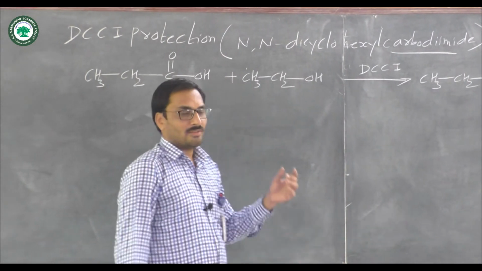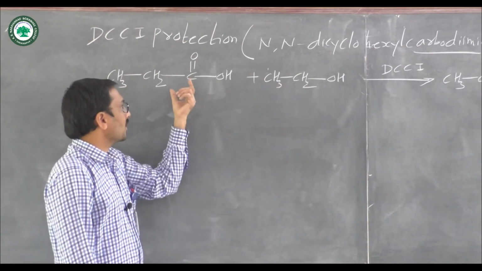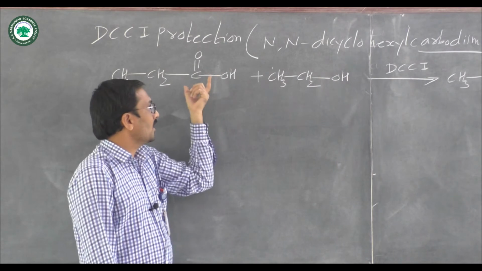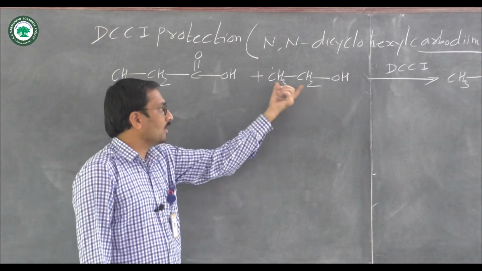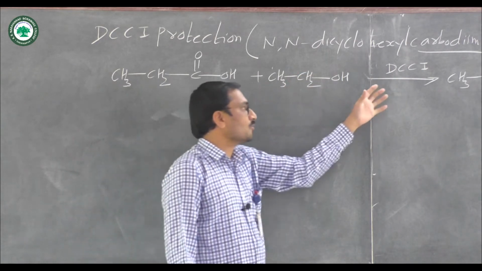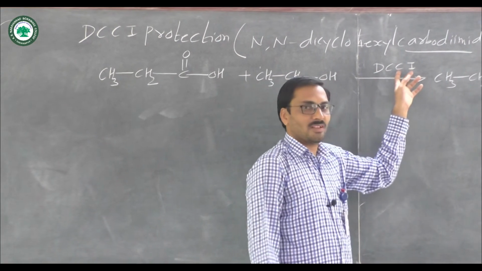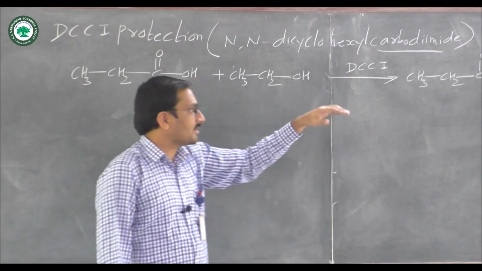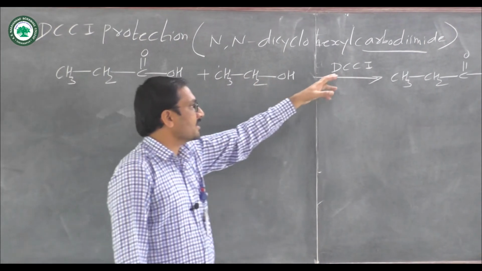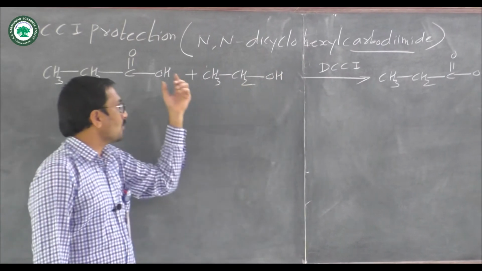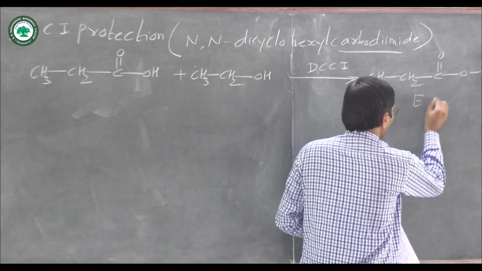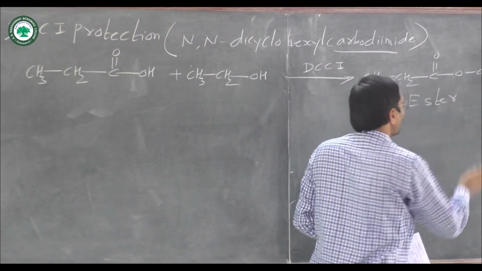Here we take an example of a carboxylic acid and an alcohol, and these two starting materials are allowed to react with DCCI, or we can say that the alcohol and DCCI react with the carboxylic acid and there is formation of ester.